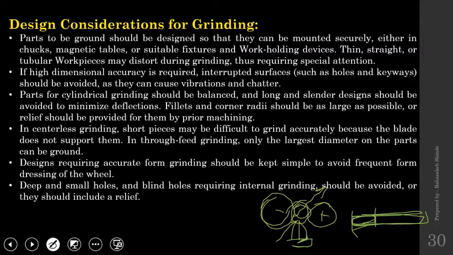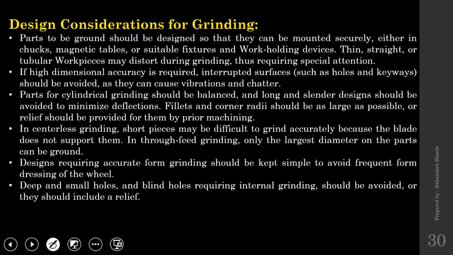Why does it become difficult? Because in centerless grinding, we don't support the workpiece. We just place the workpiece in between two wheels, and there will be one support over here. It is like a wedge that just restricts it from falling down. But it can move upward. It can tilt about its axis, right? Except falling down, all other motions are possible with the workpiece.